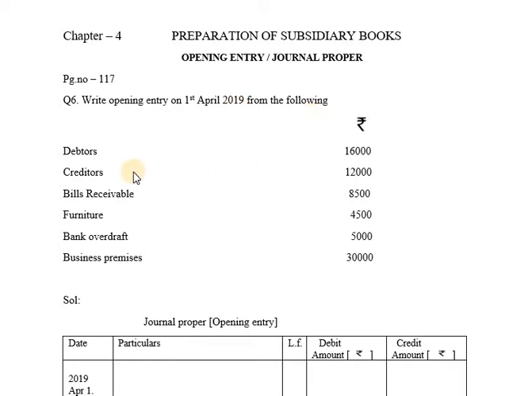So here are some of the assets and liabilities given. Debtors 16,000, creditors 12,000, bills receivable 8,500, furniture 4,500, bank overdraft 5,000, business premises 30,000. So now you are required to pass opening entry. The format for opening entry or general proper is same as that of journal entries, that is date, particulars, LF, which stands for ledger folio, debit amount rupees, credit amount rupees. So you are required to pass the opening entry on 1st April 2019. So the date is taken as 2019 April 1st.